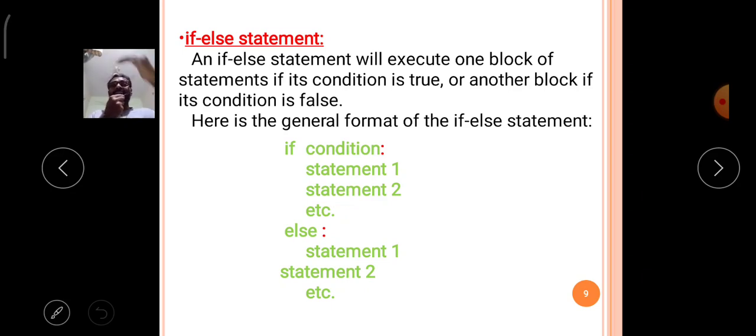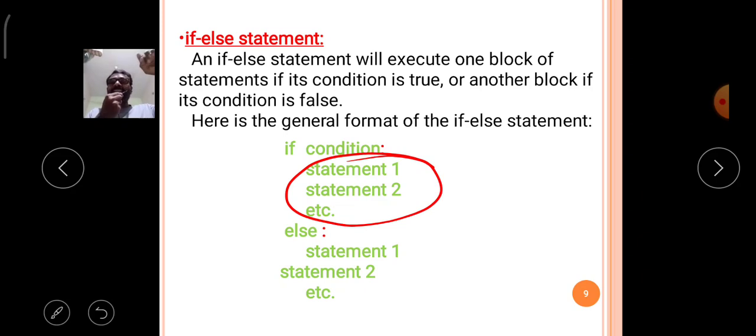But in the if else statement, if the verified condition is true, the if statements are executed.